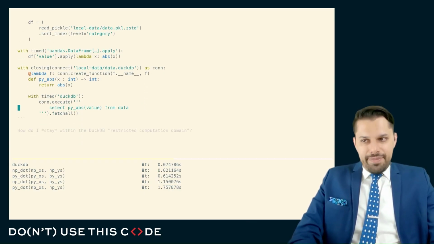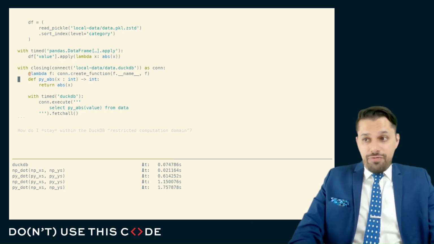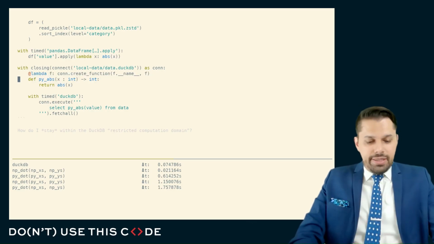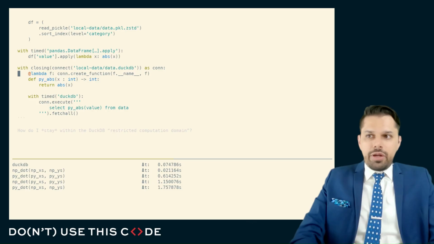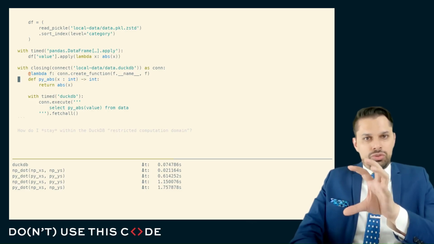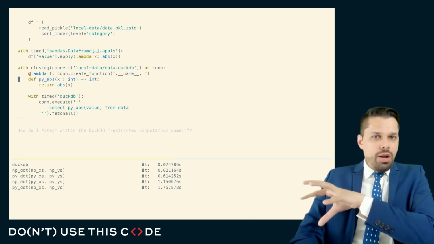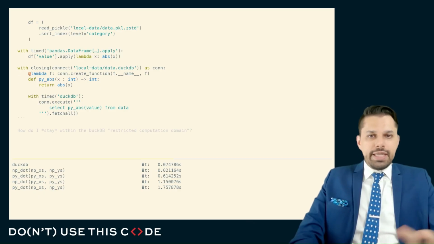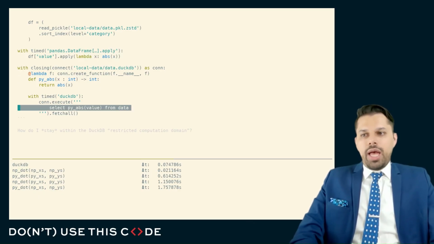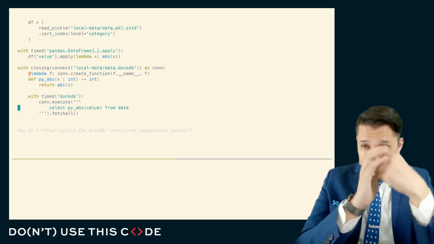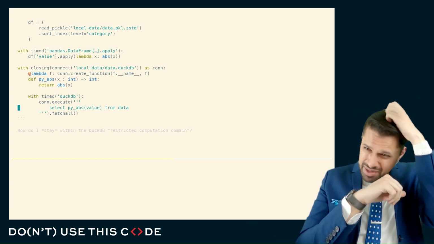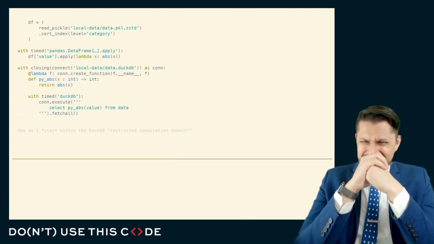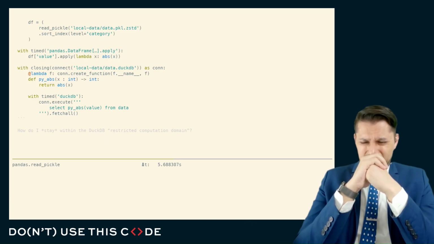I'm going to try and do the same thing in DuckDB, where I create a function. Here you can see the API, and it actually is able to understand Python annotations in order to perform automatic conversions from Python data into the DuckDB equivalents and vice versa. And I'm going to execute the same thing. And we'll take a look at the timing here. When we take a look at the timing here, it is somewhat disappointing.